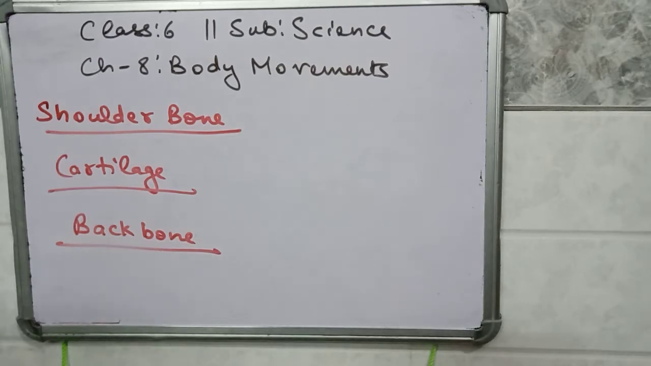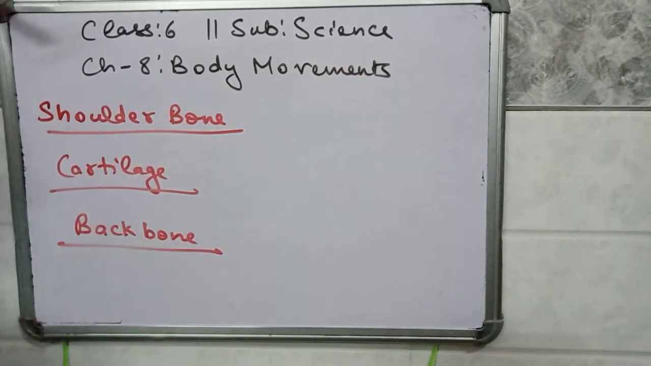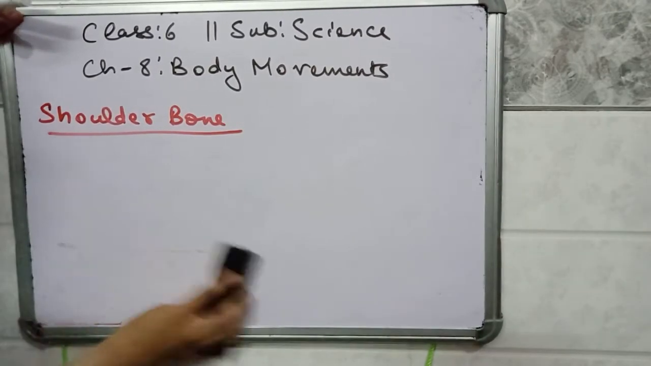Hello students, let's continue our chapter, Body Movements, which is chapter number 8. Today we are going to discuss these three topics: one is shoulder bone, second is cartilage, and third is backbone. So let's discuss the shoulder bone first.